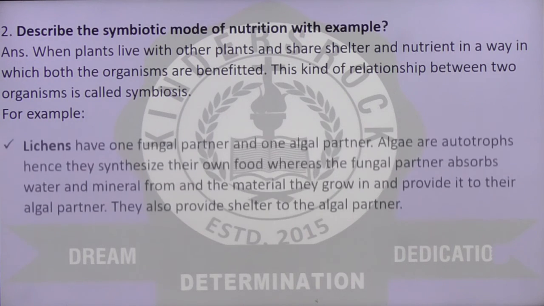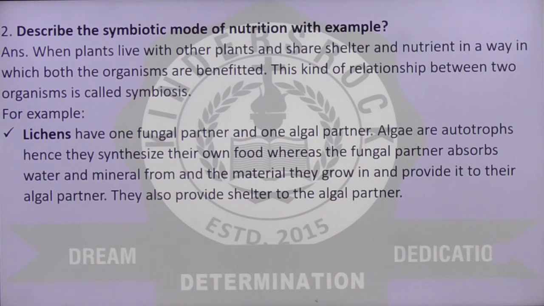For example, lichens have one fungal partner and one algal partner. Algae are autotrophs, and they synthesize their own food. Being autotrophs, they make their own food. Whereas fungal partners absorb water and minerals from the material they grow in. So what does the fungal partner do?